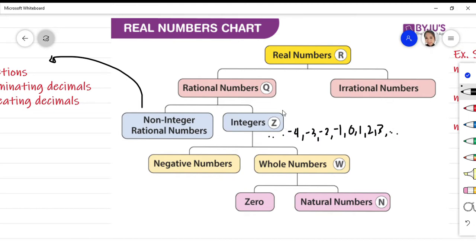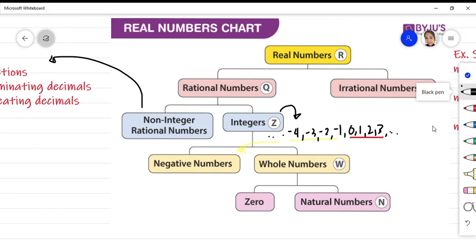These are what we call the integers. Remember that whole numbers start from 0. So 0 is an example of a whole number, 1 is an example of a whole number, and so on.